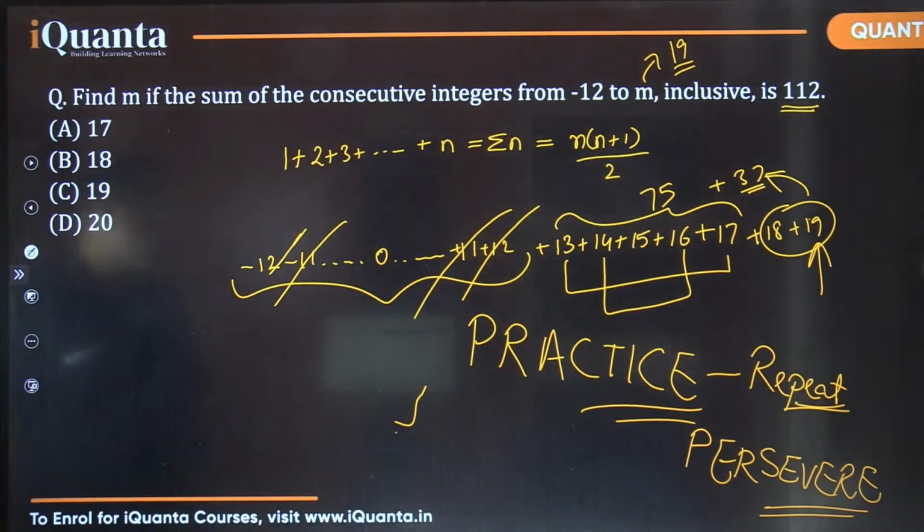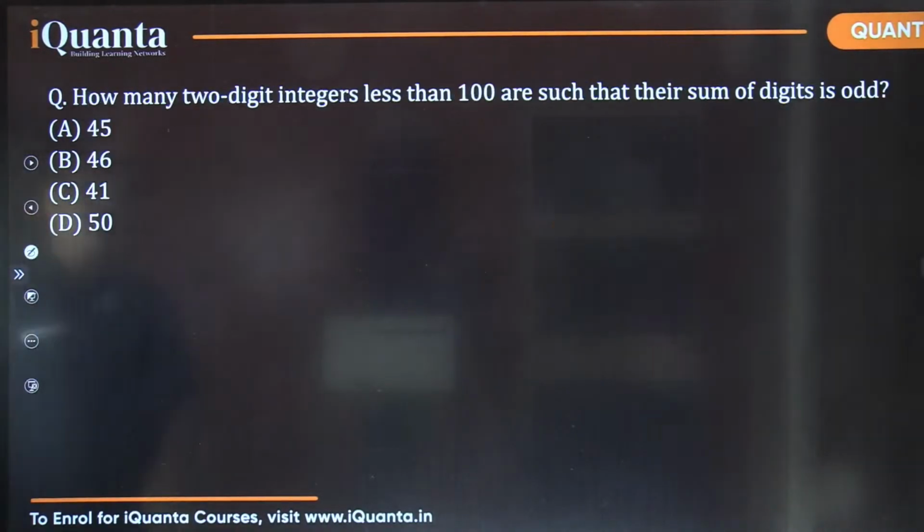Okay, I'm moving further now. Everyone focus. Moving to the next question. How many two-digit integers less than 100 are there such that their sum of digits is odd? Please try to answer this one now. I don't expect any theory here. If you're good till 10th class mathematics, Kanish, there should not be any problem. You will be able to pick up very easily, very fast.